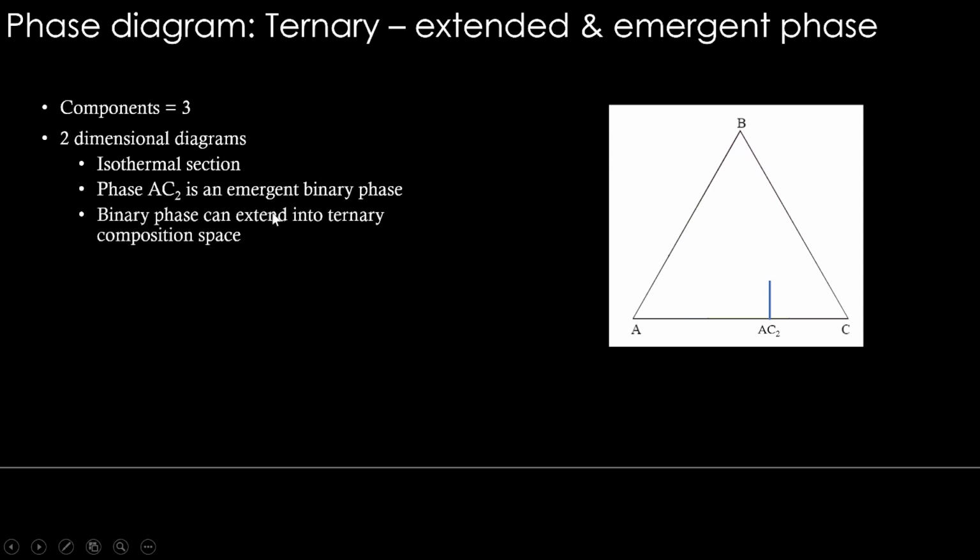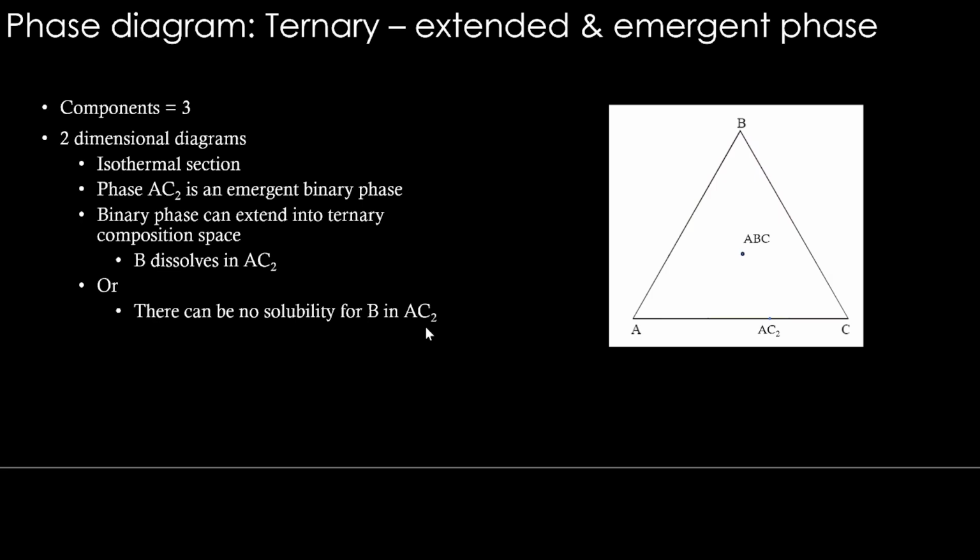So a binary phase can extend into ternary composition space, with B dissolving in AC2. Or it may be that there is no solubility of B in AC2 and it is just a dot like this. Quite possible. Different intermetallic phases behave differently.